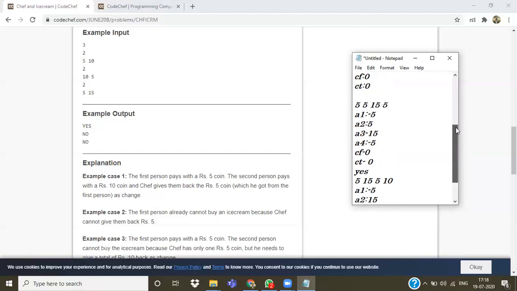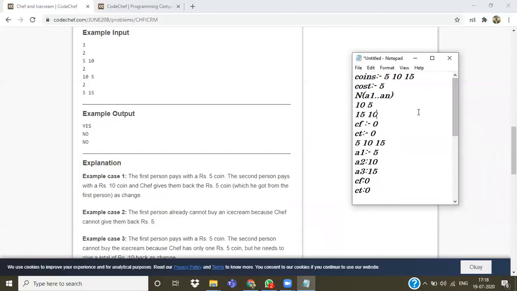So basically what we have to do: initially the chef is having no coins. So we will take a variable CF, which denotes 5 rupees coins, initialized with 0, and CT, which is for 10 rupees coins, initialized with 0. Whenever a person comes, if he is giving a 5 rupees coin, we will increment CF by 1. And when a person is coming who is having a 15 rupees coin, we have to give them 10 rupees back. So we will check that CT is greater than or equal to 1 or not.